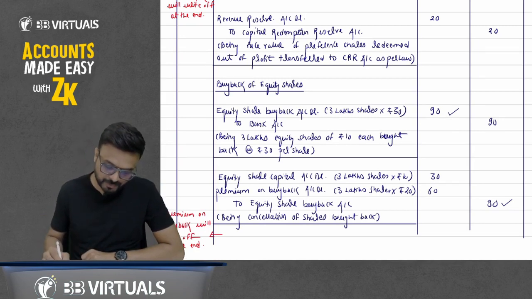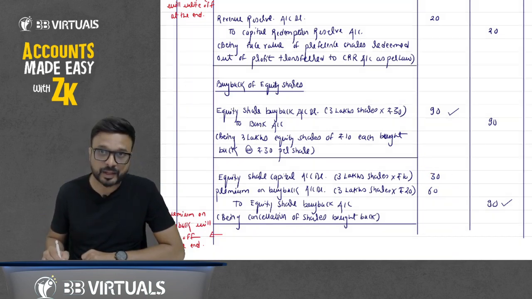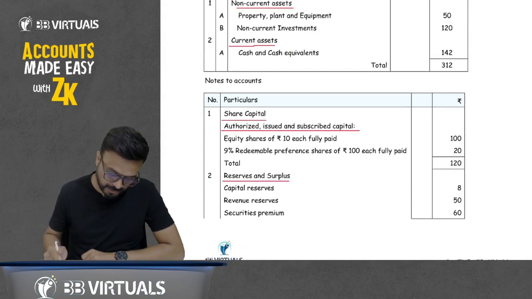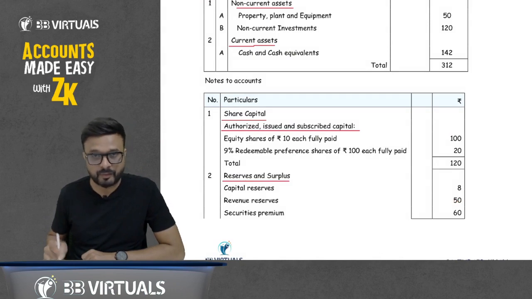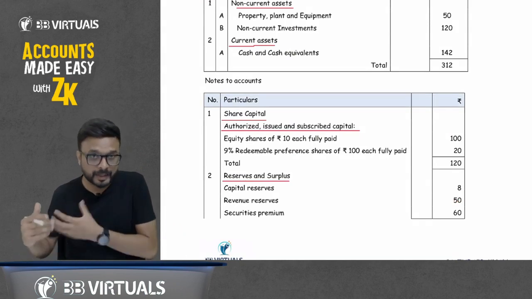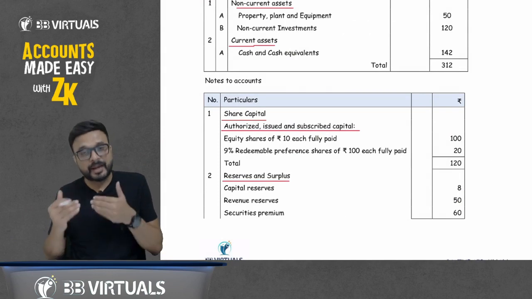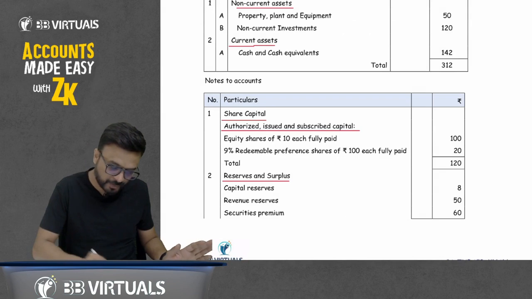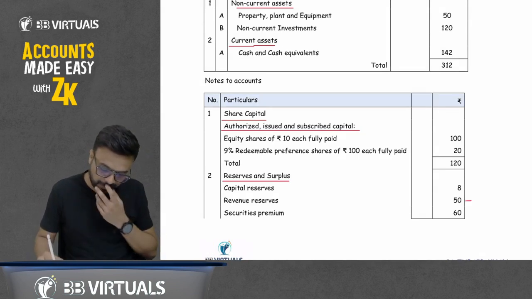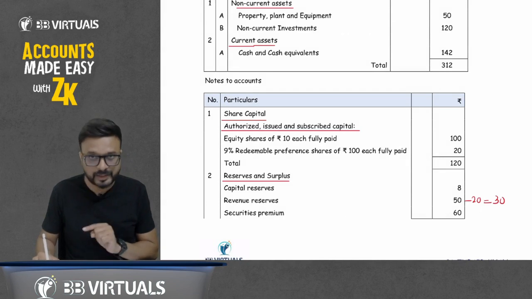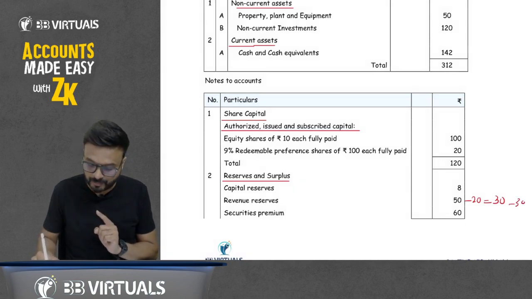So how much is the face value of buyback? That is 30. So 30 we have to transfer to CRR. Out of this, revenue reserve is how much? 50. We have utilized how much? 20 was transferred to CRR at the time of redemption of preference shares. Now at the time of buyback of shares, that is 30. So how much balance do we have in revenue reserve? 50 minus 20 that we have utilized, remaining is 30. So 30 will be utilized at the time of buyback now. So it will come to 0.